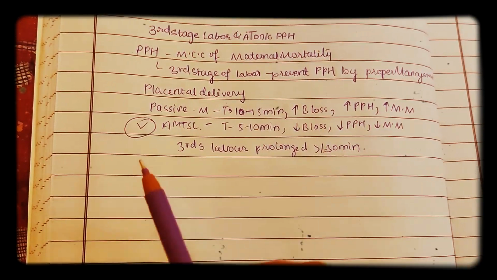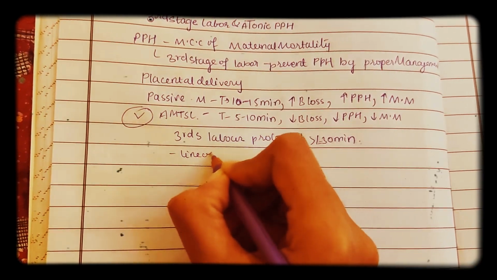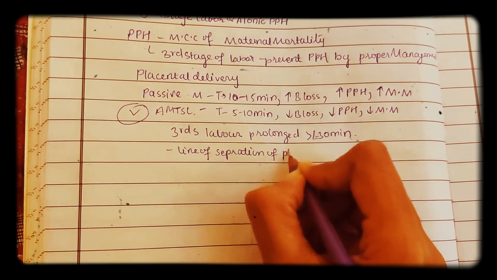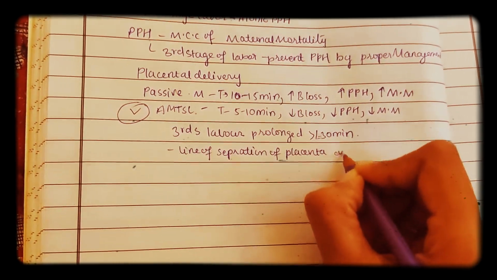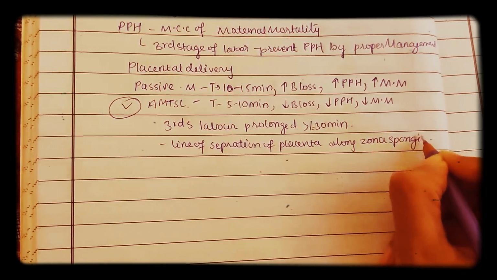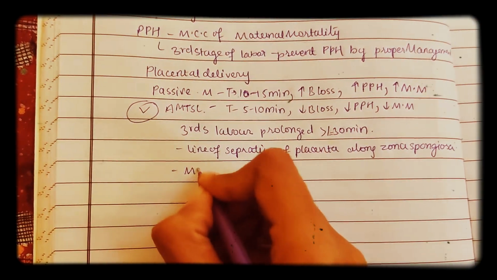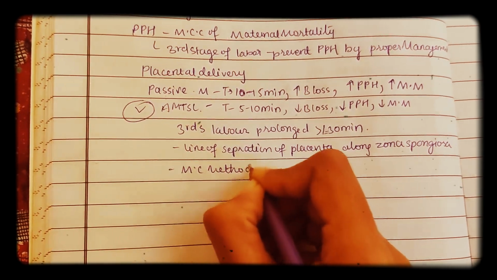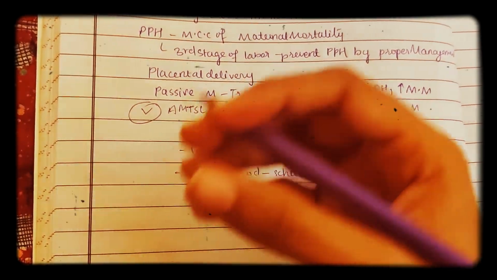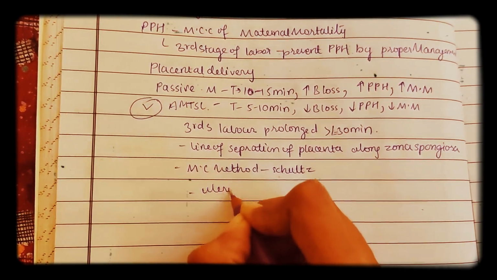Okay, the line of separation of placenta is along zona spongiosa. So this is one liner. Line of separation of placenta is along zona spongiosa. So along spongiosa layer you will separate the placenta. And the most common method of placental separation is Schultze method. The main factor which is responsible for separation of placenta is of course uterine contractions.